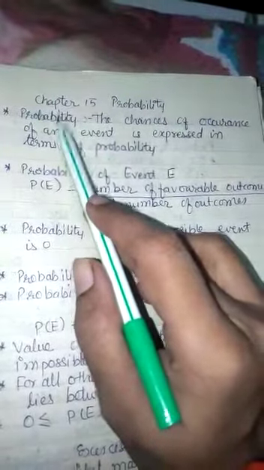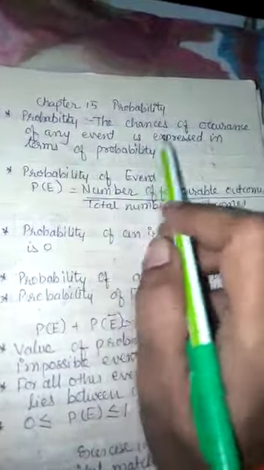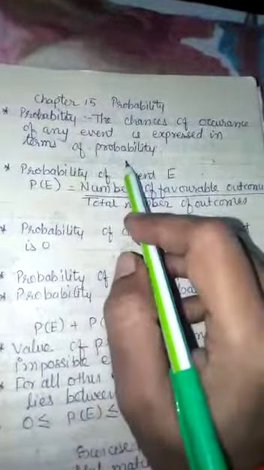Hello children, today we are going to start chapter number 15, probability. Before starting the chapter, we will first study the definition of probability. Now what is probability? The chances of occurrence of any event is expressed in the terms of probability.